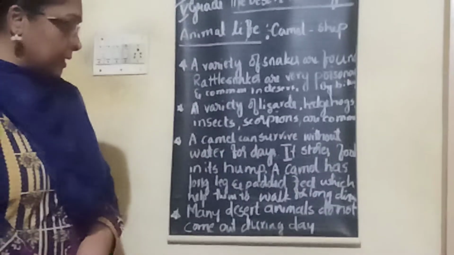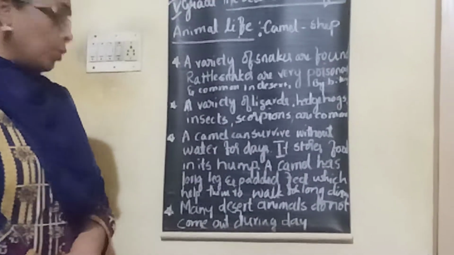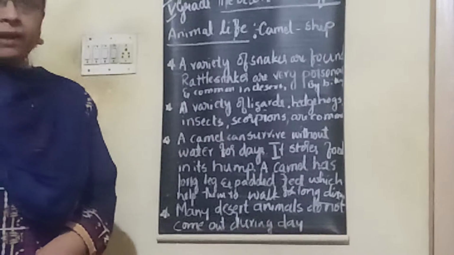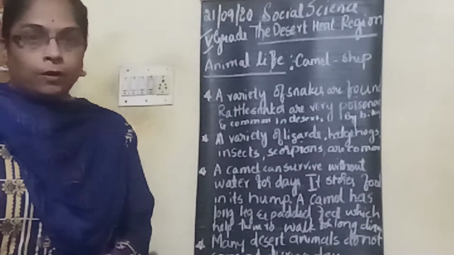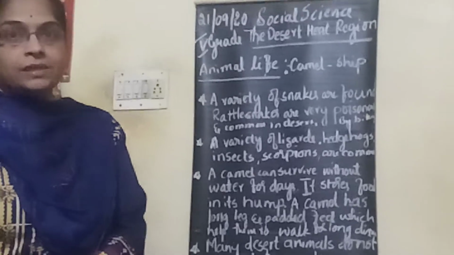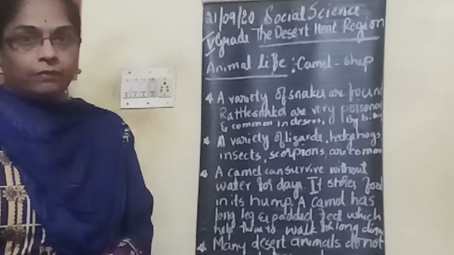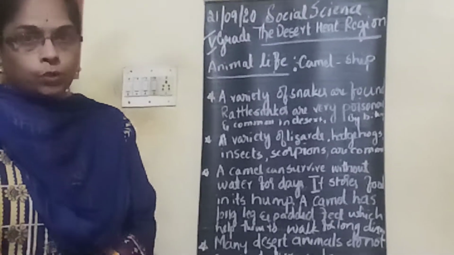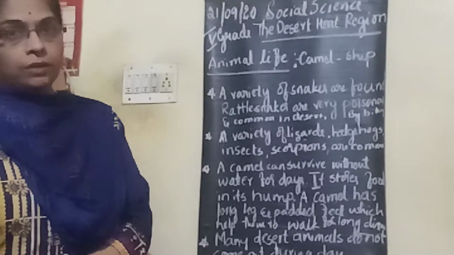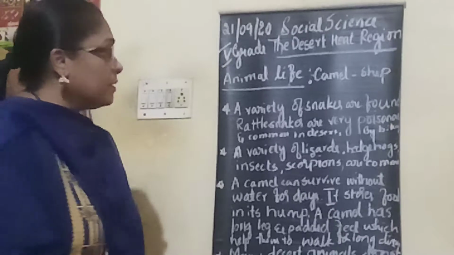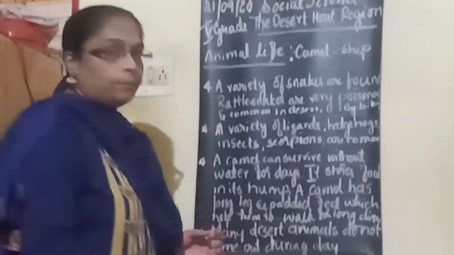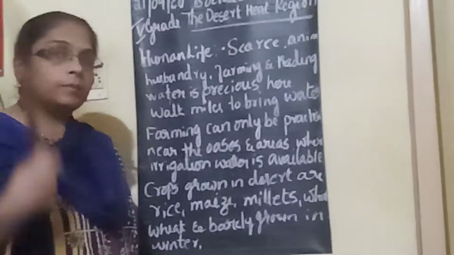Many desert animals do not come out during the day. They come out during the night because during the night it is cold weather. Deserts are cold at night, so the animals come out during the night hours. So this is all about the animal life, children.